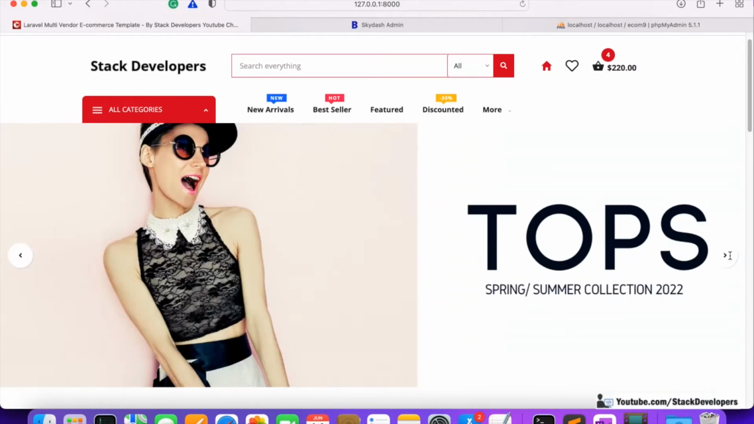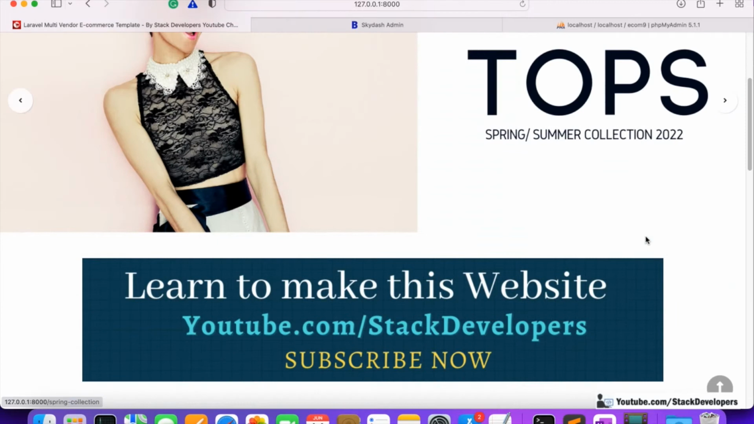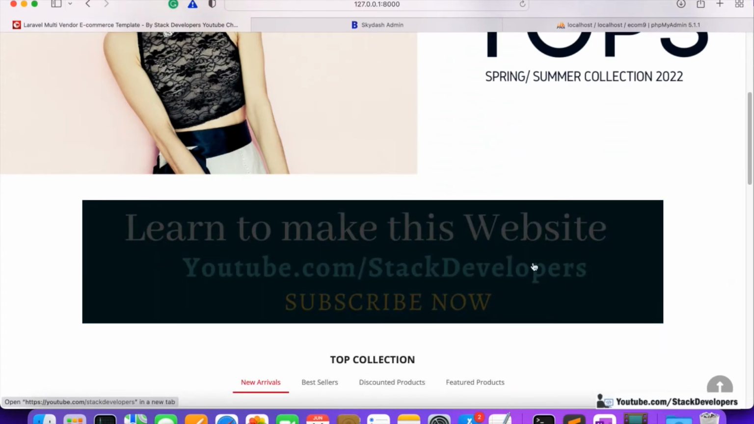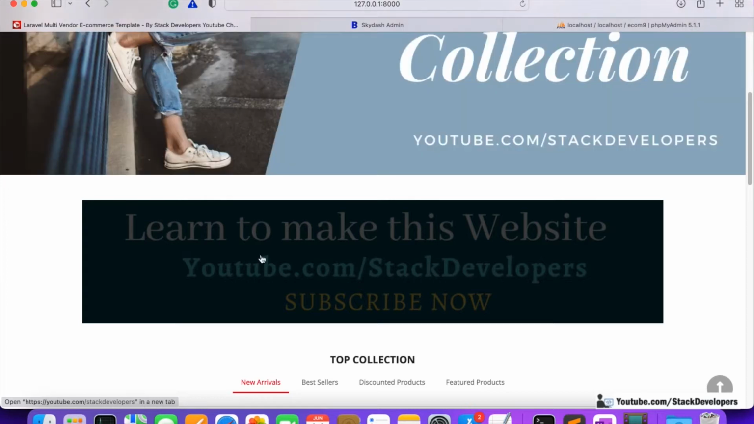These are coming from the admin panel, and now if we move down, you can see there are other banners. These are the fixed banners. These will come from the admin panel, but it's not a slider, it's fixed. Okay, it's constant, it remains constant at one place.